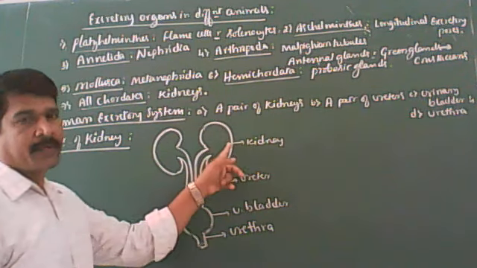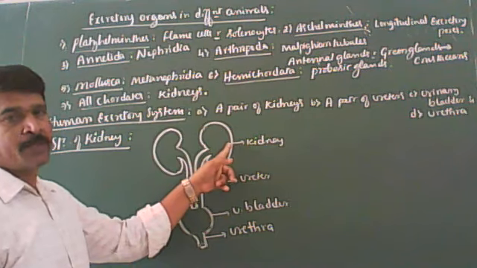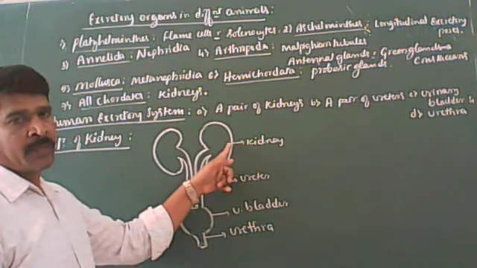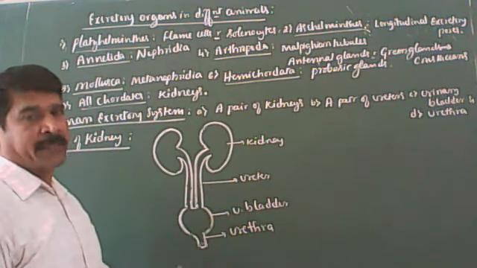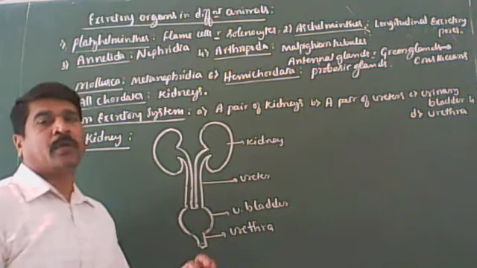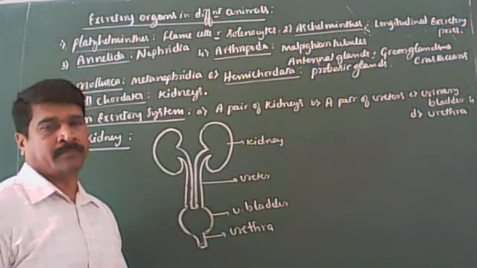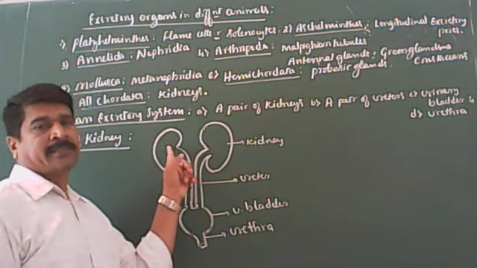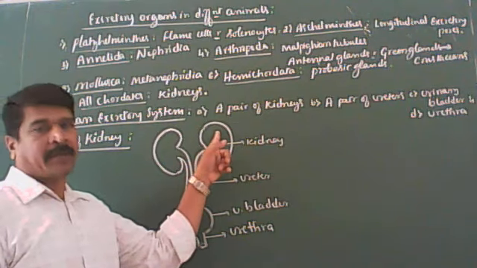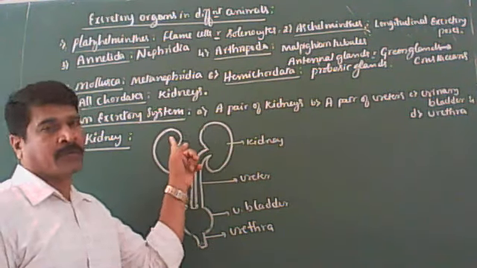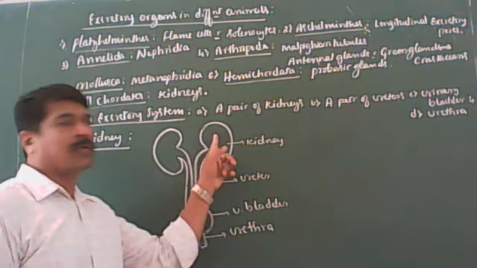As I said, kidneys are the dark red, bean-shaped structures present on either side of the backbone in the lower abdominal cavity. Right kidney is slightly lower than the left kidney. See, this one is slightly down.